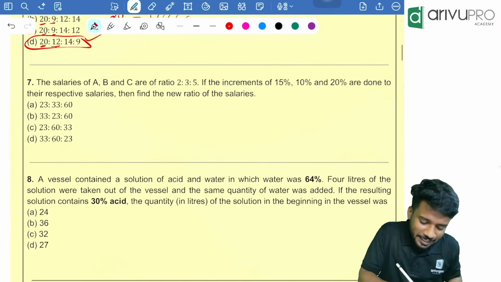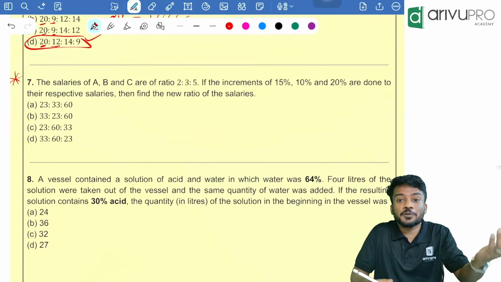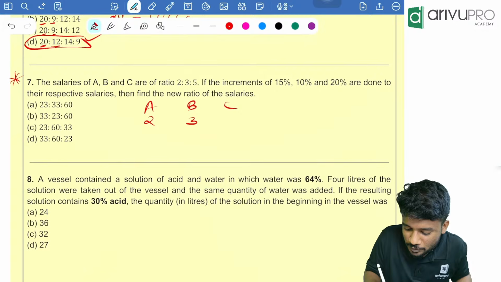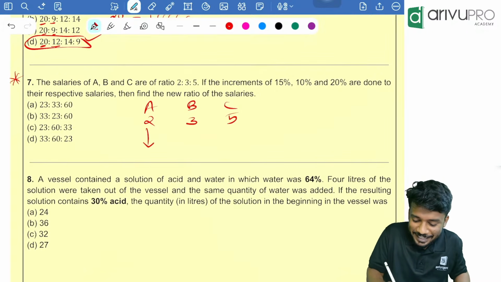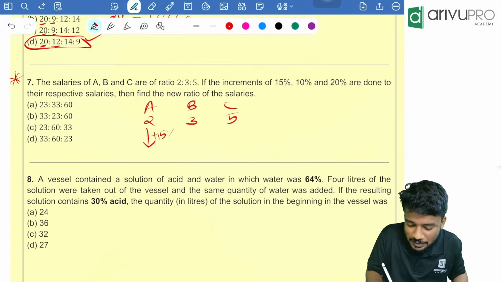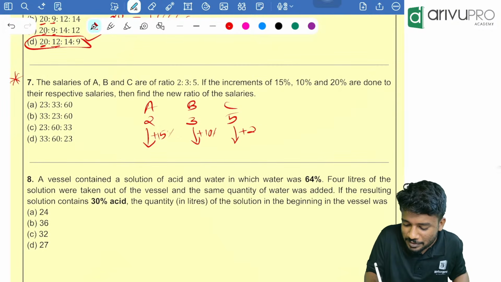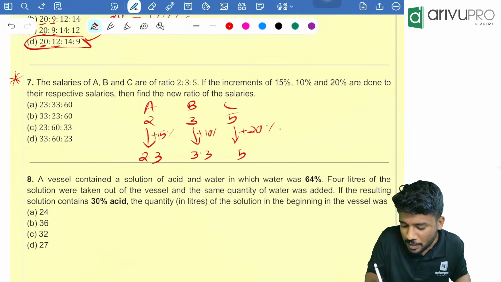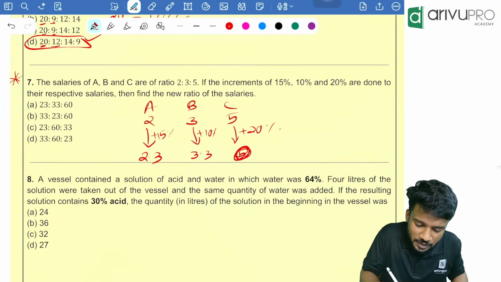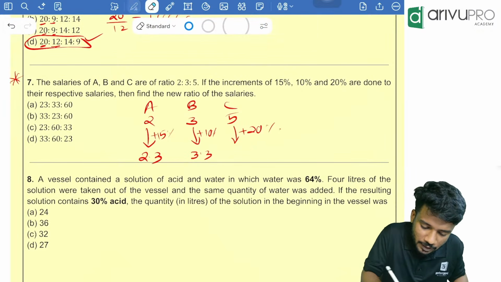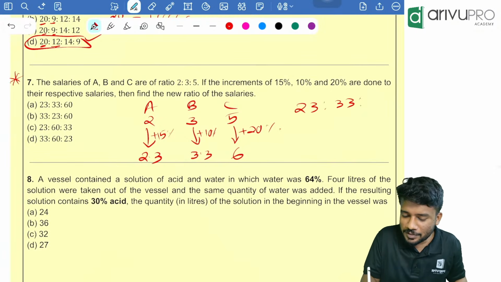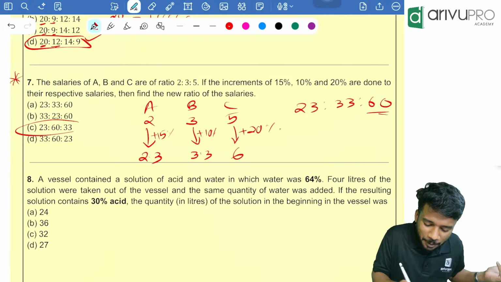Now look here. Again, a repeated question. In the previous attempt, the question was there. A, B, C are in the ratio 2:3:5. Then a 15% increment means plus 15%. Here it is plus 10%. Here it is plus 20%. This will become 2.3. This will become 3.3. This will become 5 plus 1, which is 6. So you can write 6 over there. So the ratio is nothing but 23:33:60. We just solved that. Which option is the right answer?